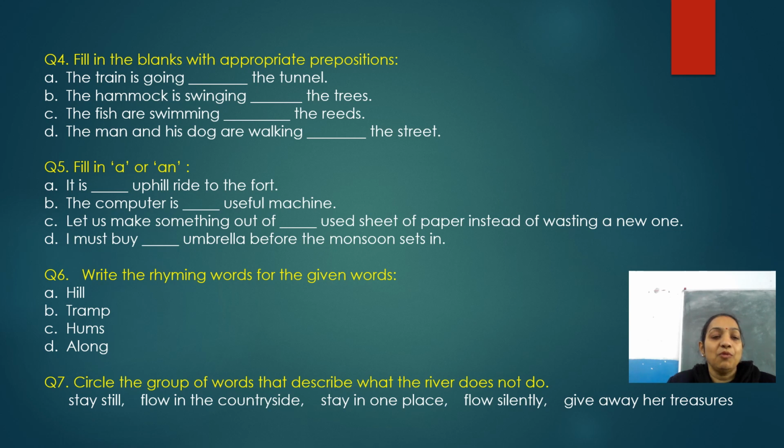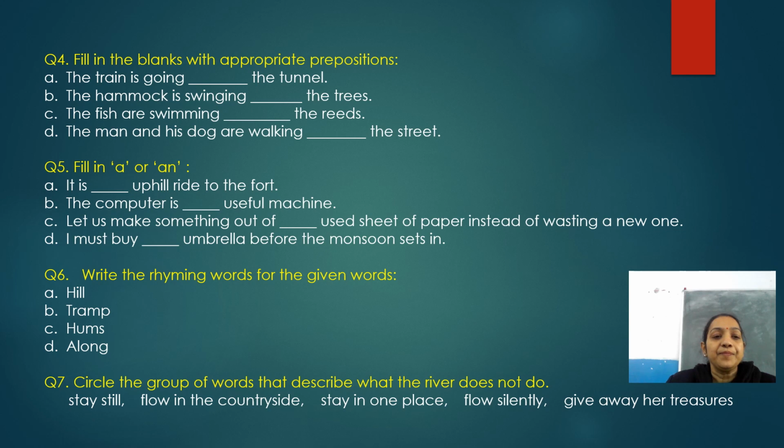So now let us move on to the next question, question number 5. Fill in A or An. Here you have to fill the article A or An. It is dash uphill ride to the fort. Now next one is, the computer is dash useful machine.